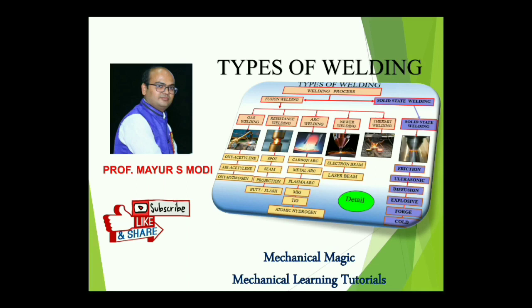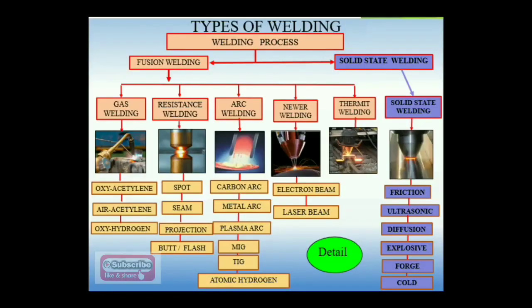So in this video I am talking about types of welding processes. So let us start with the types of welding process. Generally, welding processes are divided into two categories: fusion welding process and non-fusion welding process, or you can say solid state welding process. So what is the basic difference between fusion welding and solid state welding?